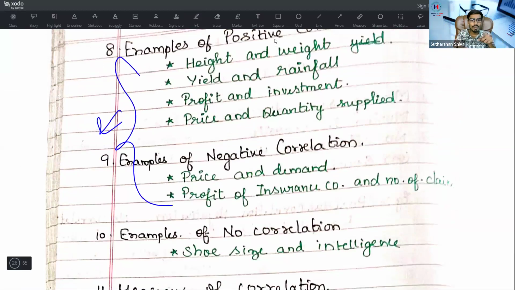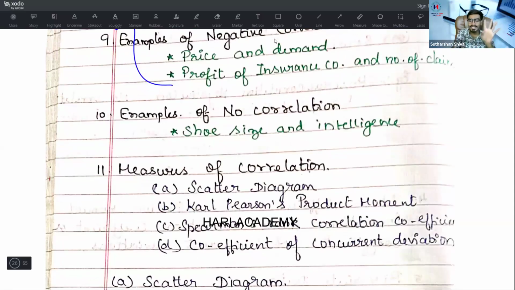Okay, examples of negative correlation. Price and demand have a negative correlation. Profit of an insurance company and the number of claims is a negative correlation. Profit for the insurance company is high when the number of claims is low, so it is a negative correlation. Then examples of no relation: shoe size and intelligence.